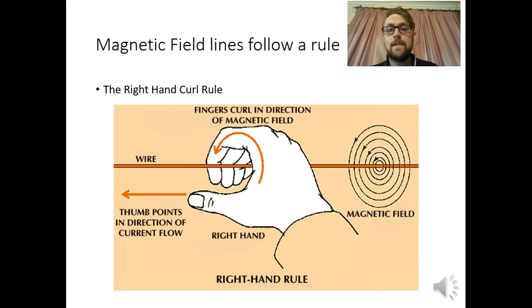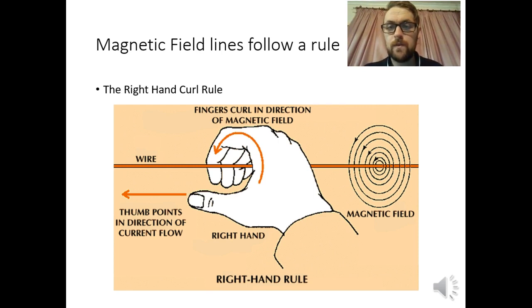So if we want to find out what the magnetic field looks like around a point, for a wire, we use the right-hand curl rule. Okay, so that's a really important rule, the right-hand curl rule. Basically, what you want to do is get your right hand, your thumb goes in the direction of conventional current. Now, we know current is the flow of electrons, but conventional current is the direction of protons. The reason for that is because they found out how to use electricity before they knew what it was. So, direction of conventional current or protons. And then if you let your fingers curl around naturally using your right hand, that's the way the field should go.